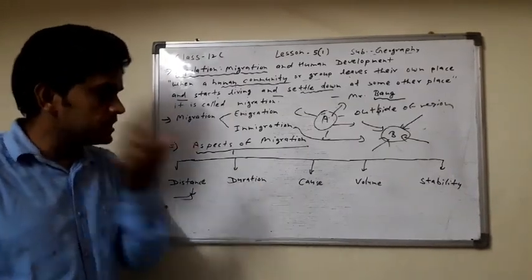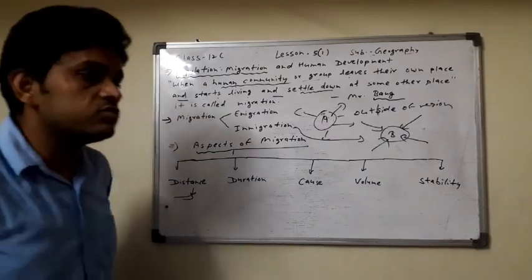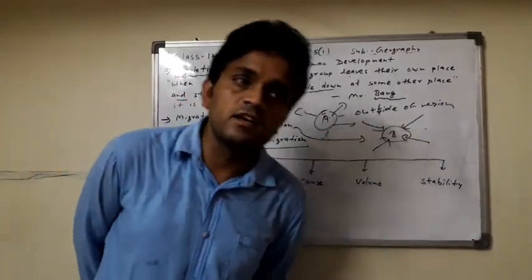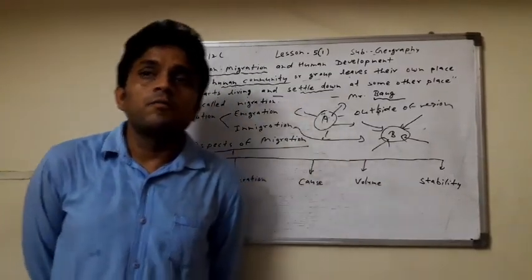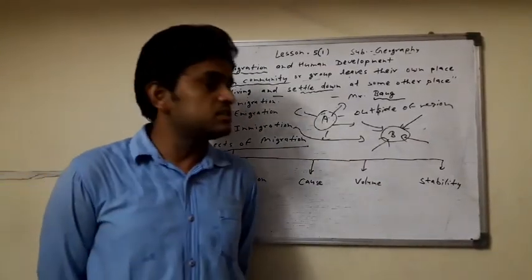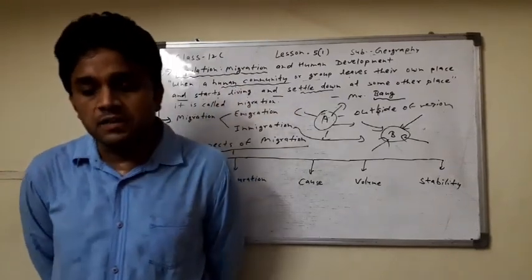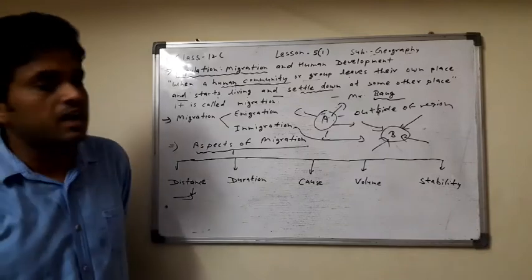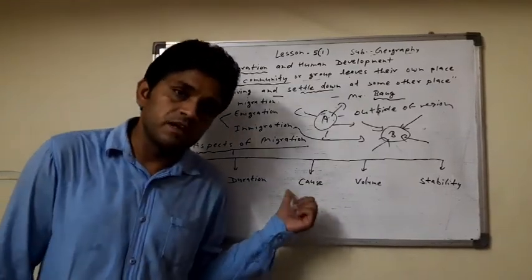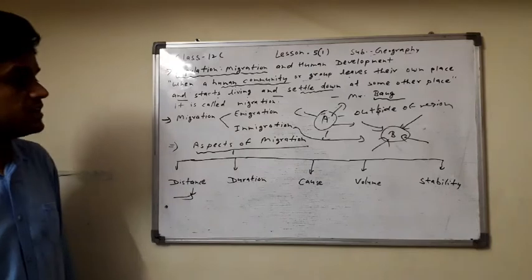Then the causes, which are also responsible for migration, like physical, political, social and religious reasons. ठीक है, physical, economic, social, cultural and political causes of migration are considered in this cause aspect.